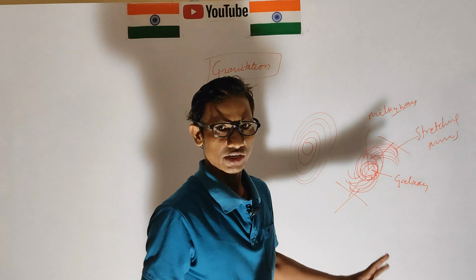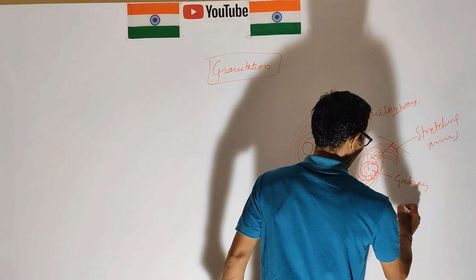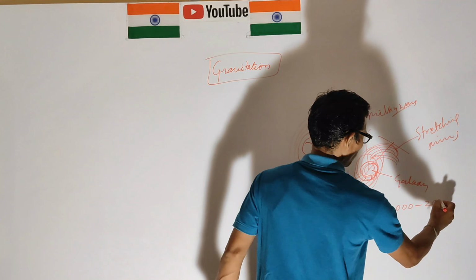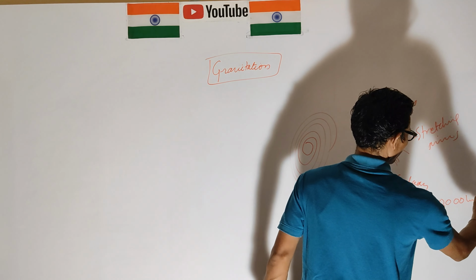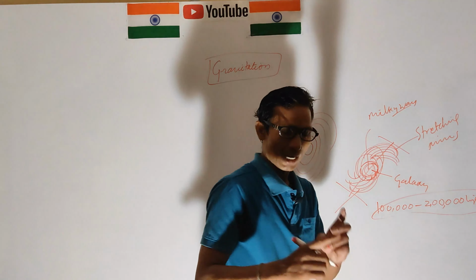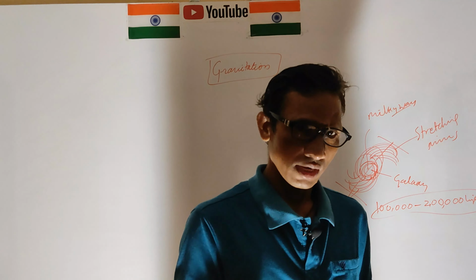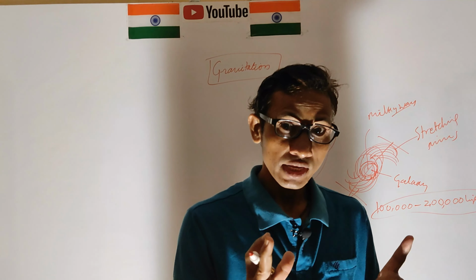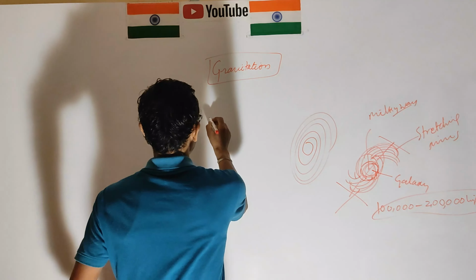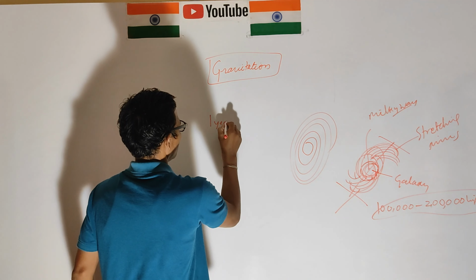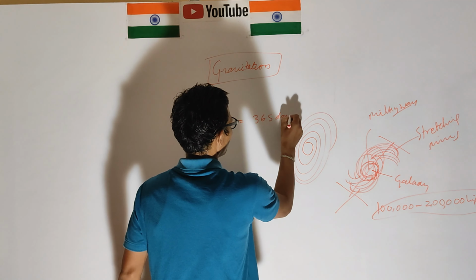The Milky Way is about 1 lakh to 2 lakh light years across. What is a light year? A light year is the distance light travels throughout one year. We consider our year, 1 year equal to 365 days.